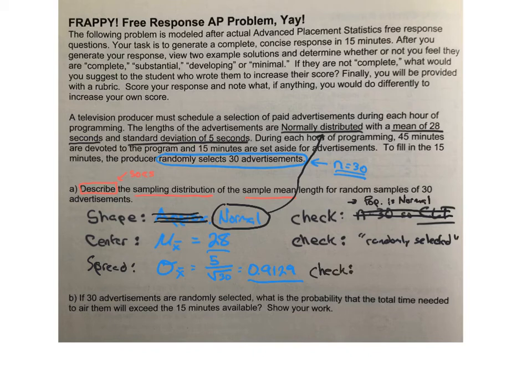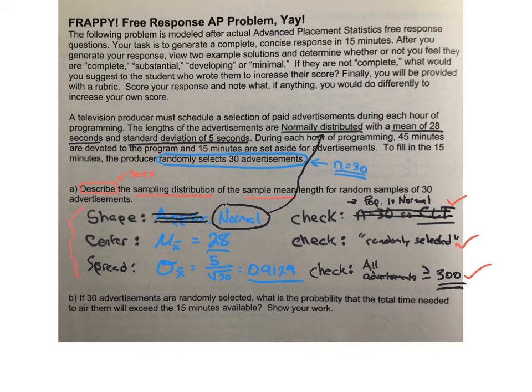Well, we don't know how many advertisements, so we're going to have to say all advertisements is greater than or equal to 300. So do they have at least 300 advertisements to choose from? We are going to have to make an assumption and hope that that is true, right? So we're going to call that assumption check: population normal, randomly selected. Good. So I think everything's going to work out here.